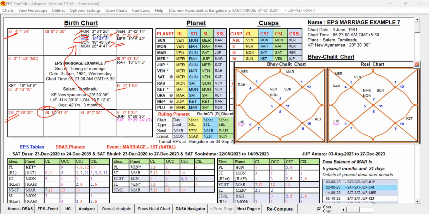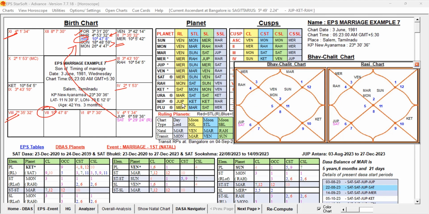Mars, seventh lord, is not badly posted, though it is in the 12th house. It is connected to the favorable houses along with some unfavorable, that is fourth house and eighth house. But eighth house, we cannot take it as unfavorable because eighth lord and 11th lord are supportive only. Anyway, so seventh lord is not strongly unfavorably posted or influenced by the unfavorable planets. I think you are able to understand now.